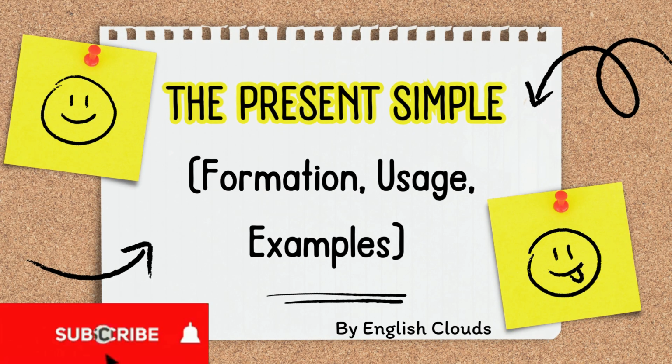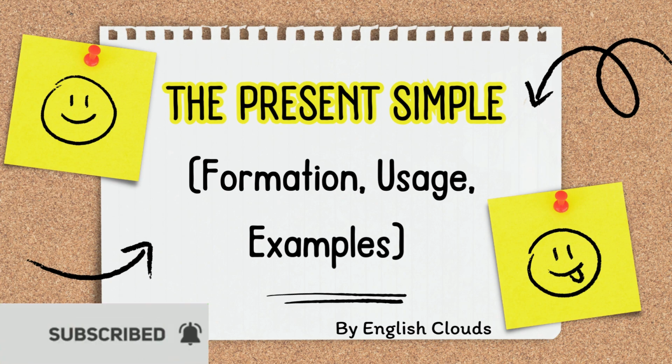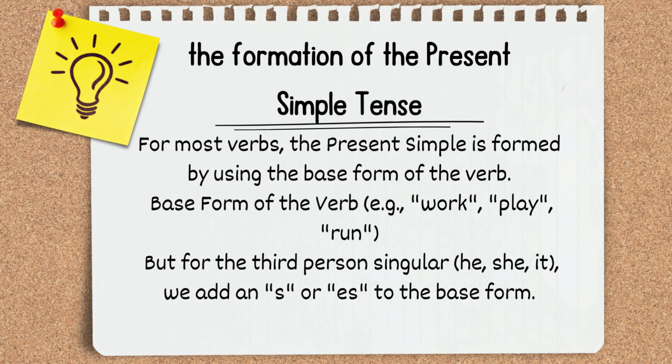In this lesson, we'll see the present simple. The formation of the present simple tense. For most verbs, the present simple is formed by using the base form of the verb. Base form of the verb, example, work, play, run. But for the third person singular, he, she, it, we add an s or es to the base form.